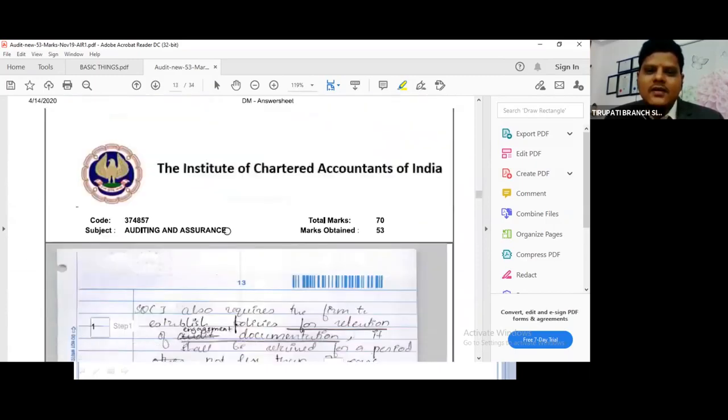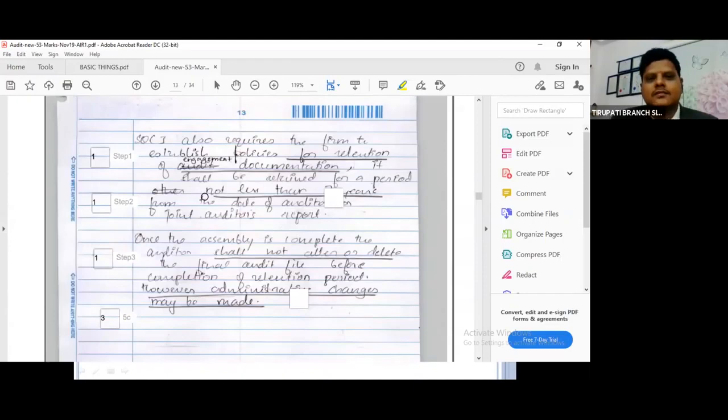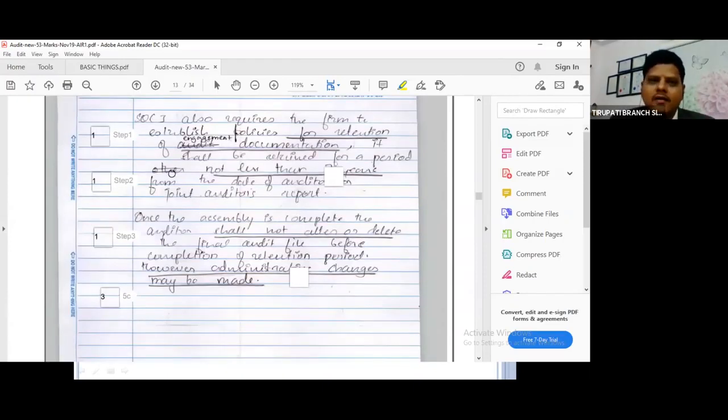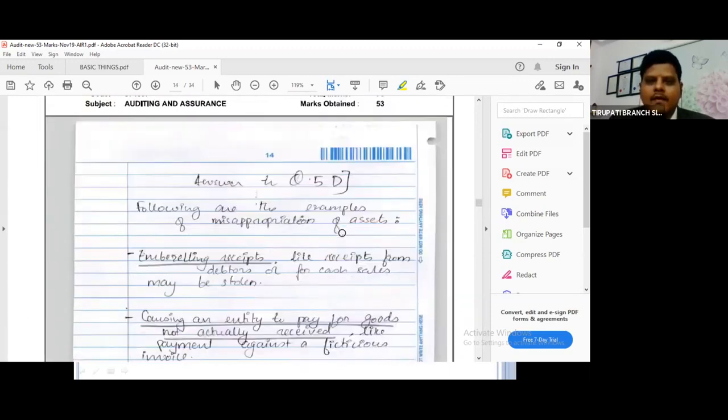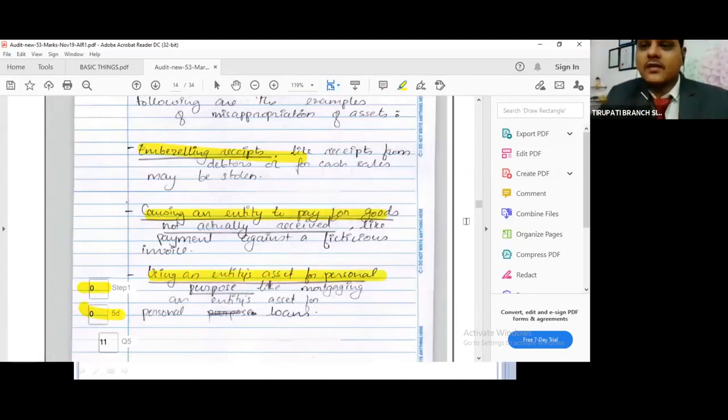So you can see all these papers. These are point-wise marks. Whatever points you have written, point-wise marks we awarded. Then you can take a point. Now you can write all the points underlined, bold, everything. If you don't have the matter, 0. That's the reason we are telling: don't write whatever you know, write what the institute wants from you.